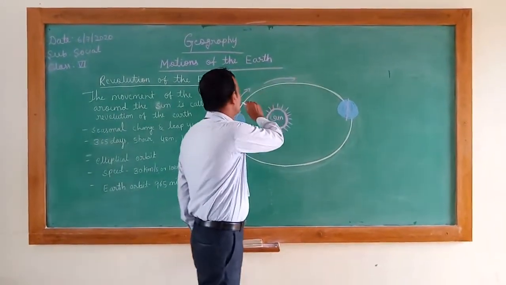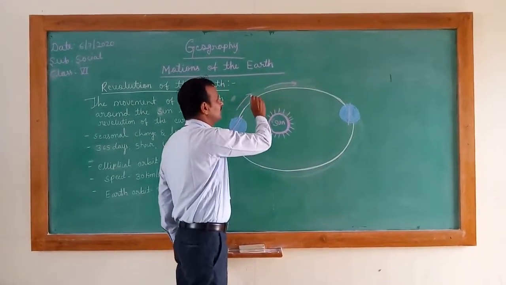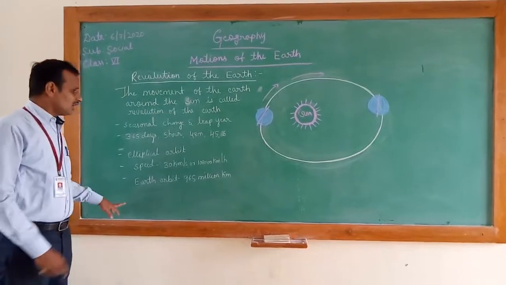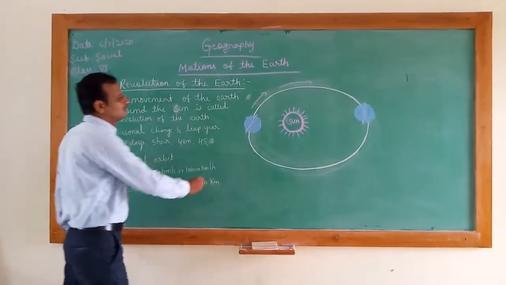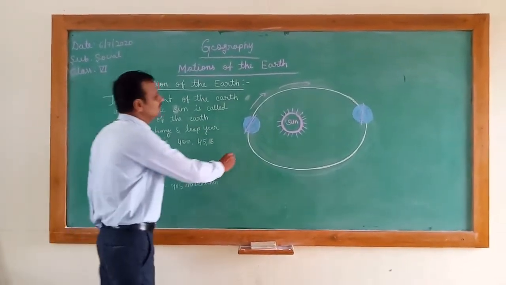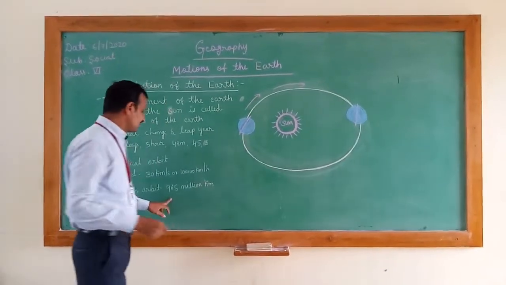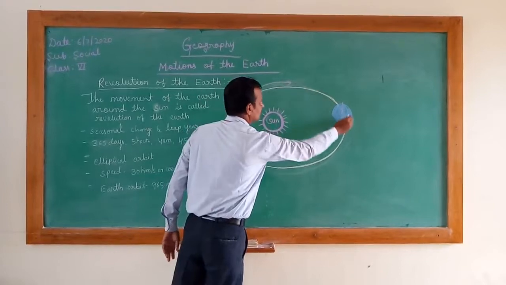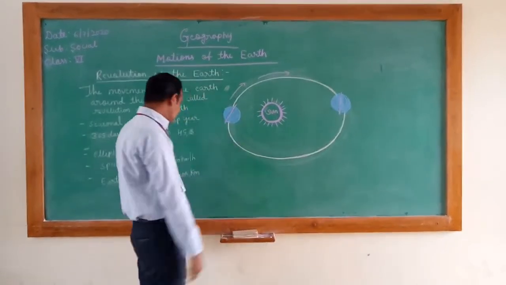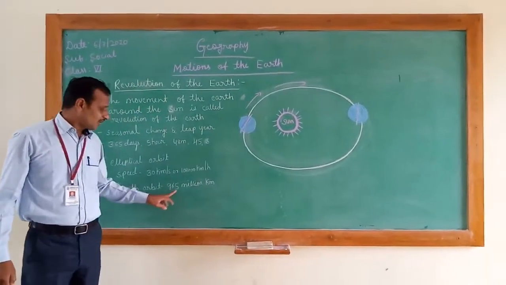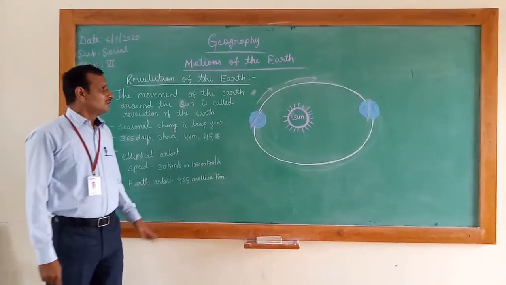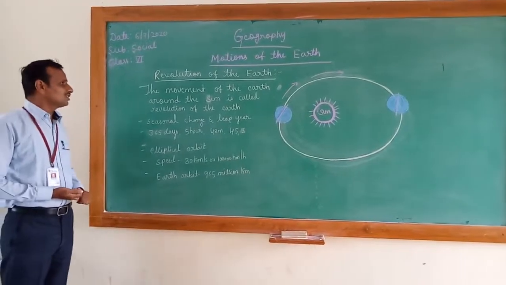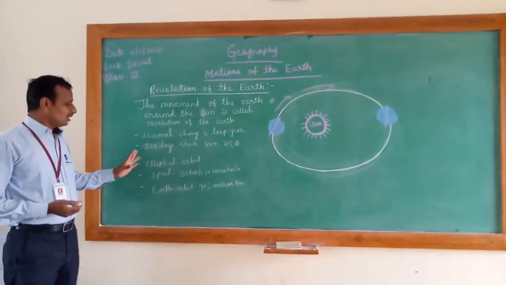The distance of the earth's orbit, the path of the earth, is 965 million kilometers. So these are the main characteristics of the revolution of the earth.